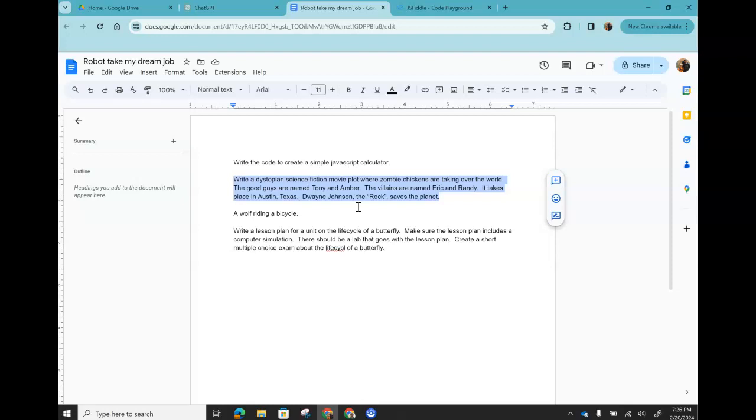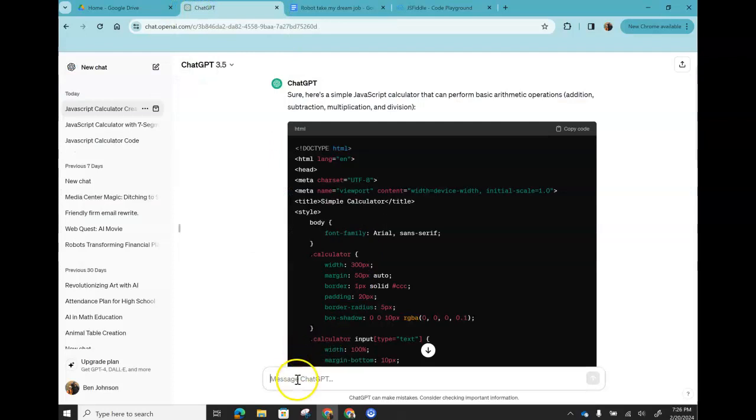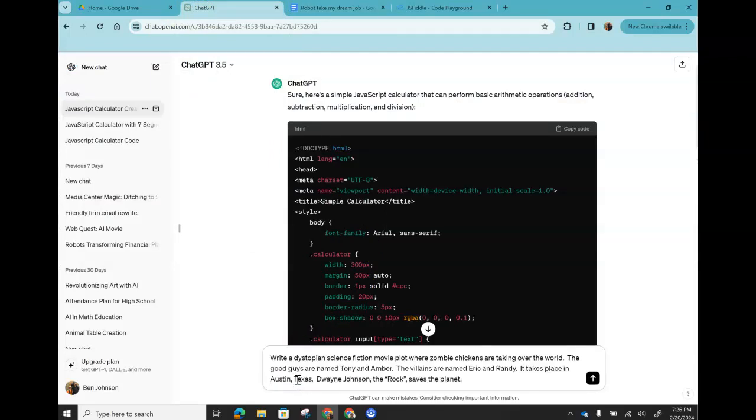Those were two of my high school classmates. The villains are named Eric and Randy, two people that I know that I don't like very much. It takes place in Austin, Texas. Dwayne Johnson, The Rock, saves the planet. So let's see what ChatGPT comes up with on this movie plot.